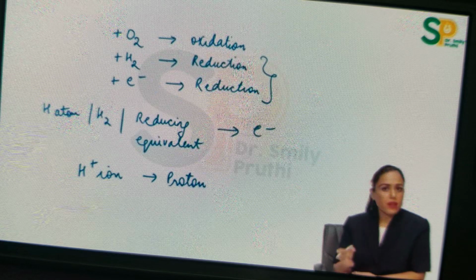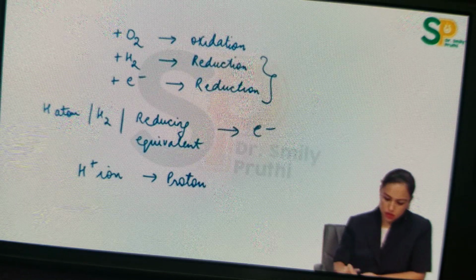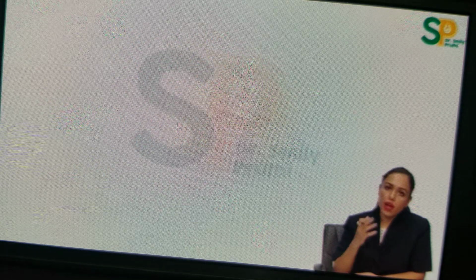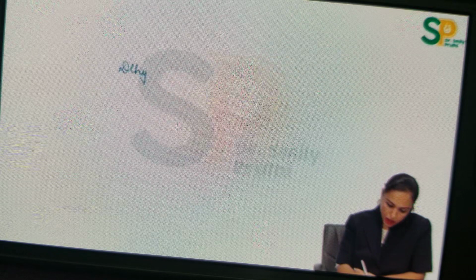So for making biochemistry concept simple, just grab this thing: hydrogen atom is equivalent to electron, hydrogen ion is equivalent to proton, right? Now there's one enzyme which is involved in almost every pathway in the body, and that enzyme is very important, dehydrogenase. Let's see what this enzyme is doing. Dehydrogenase. What do you get from the name?